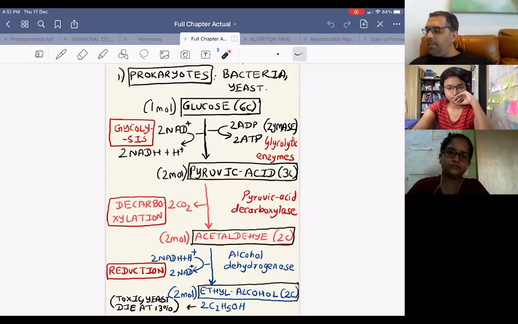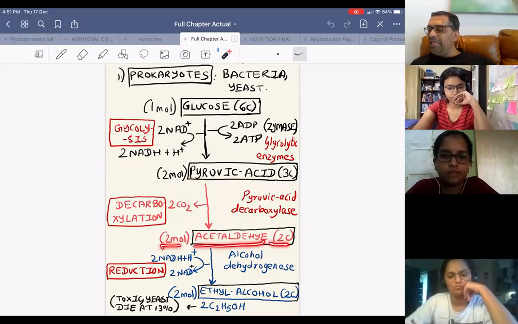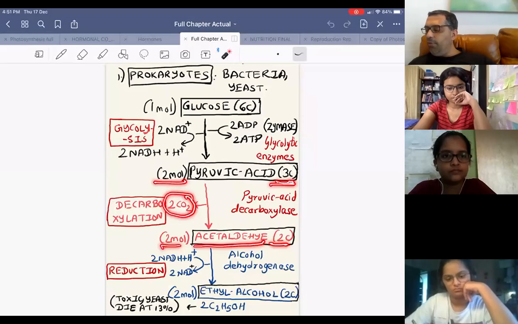And what is the two-carbon substance formed called? Acetaldehyde. How many carbons did pyruvic acid have? 3. Two molecules of 3-carbon pyruvic acid, on losing carbon dioxide, what will they form? Two molecules of acetaldehyde, which is 2 carbon.